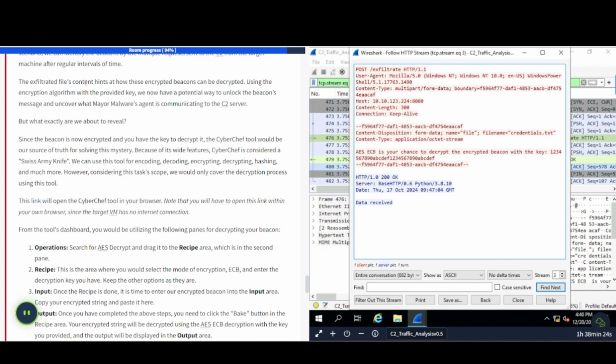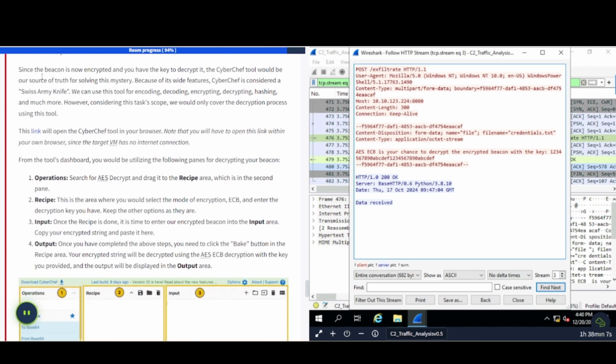The exfiltrated file's content hints at how these encrypted beacons can be decrypted. Using the encryption algorithm with the provided key, we now have a potential way to unlock the beacon's message and uncover what Mayor Malware's agent is communicating to the C2 server. But what exactly are we about to reveal? Since the beacon is now encrypted and you have the key to decrypt it, the CyberChef tool would be our source of truth for solving this mystery.